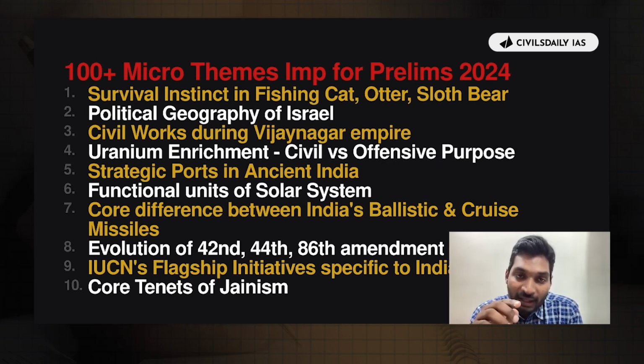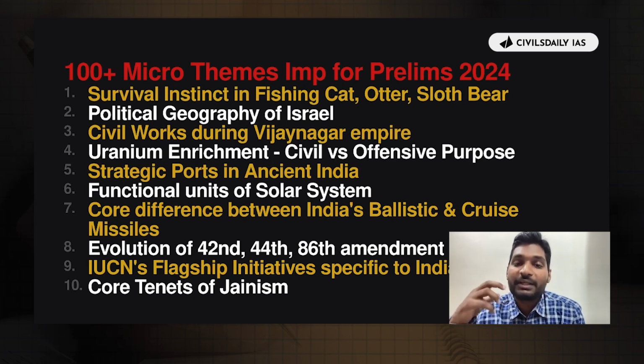So guys, what are the other important micro themes for prelims 2024? I have listed 10 over here, but in the upcoming webinar I'll be discussing these micro themes in greater detail. The micro themes are survival instinct in fishing cat, otter, sloth bear; political geography of Israel; civil works during the Vijayanagar Empire; uranium enrichment, civil versus offensive purpose; strategic ports in ancient India, not just any port, but strategic ports; functional units of the solar system. Now, solar system is a big unit in itself. We are speaking of the functional units of the solar system.